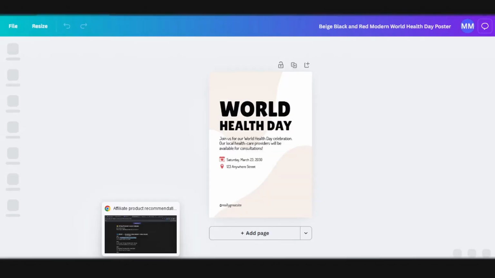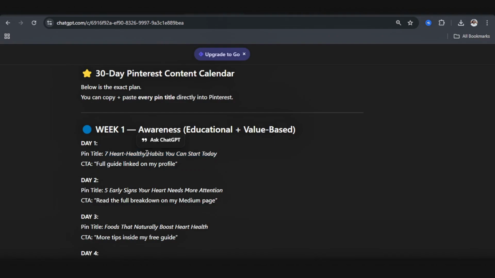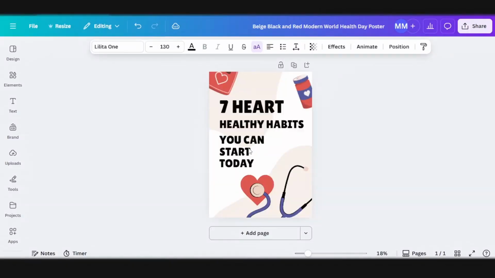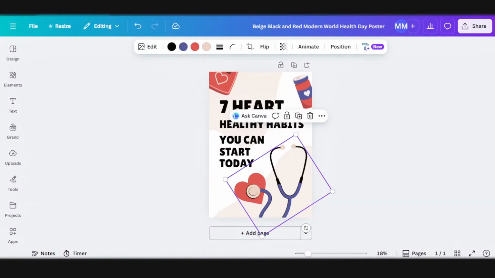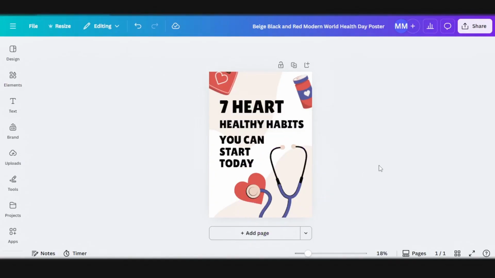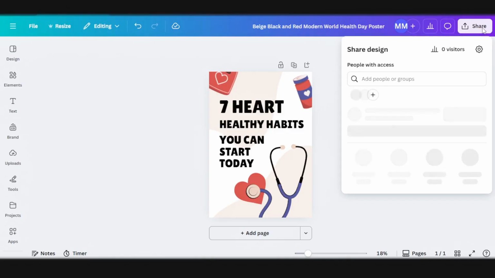Back in AI, I'm going to go ahead and copy what is supposed to be written on our pins. So you can see 7 heart healthy habits you can start today. So just like that, we've been able to create a pin. You may want to put a little bit more effort into creating your pins because, of course, your pins are what attract people to click whatever landing page you have put in your description. So I'm going to click on share and I'm going to click on download.